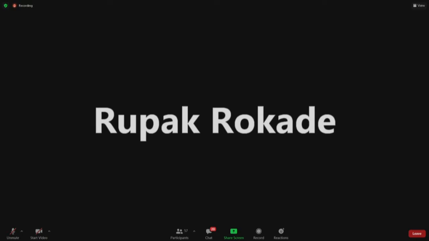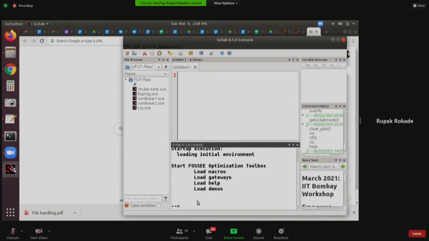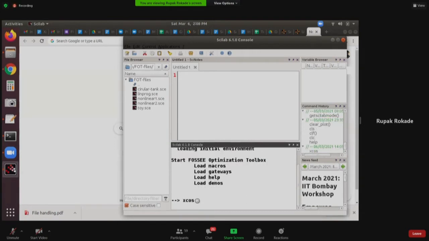What I will do is share my desktop. For this session, I don't have any presentation as such. I will directly jump into building some XCOS diagrams, and as the talk proceeds, I will keep on switching to the next topic. So let us begin. First, let me fire up XCOS.